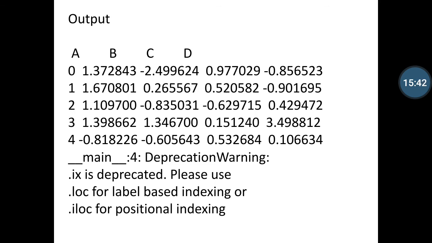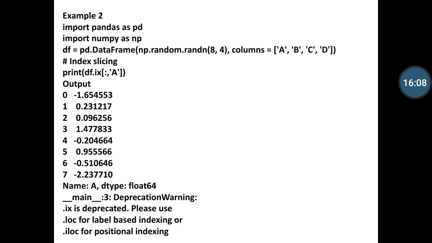.ix is deprecated. Please use .loc for label-based indexing or .iloc for positional indexing. Because it shows a warning message, because we can use the label and index both in our example, that's why this warning occurs in our output.